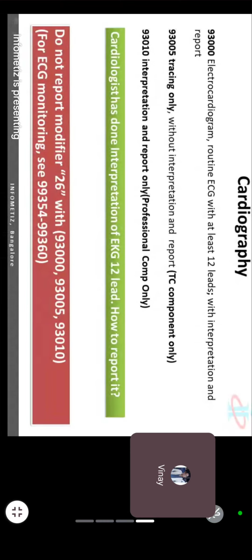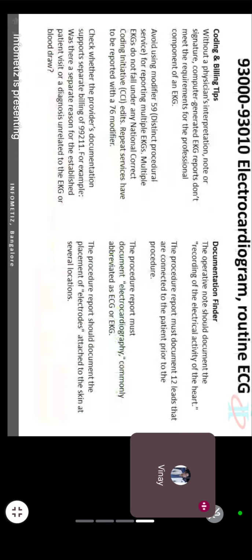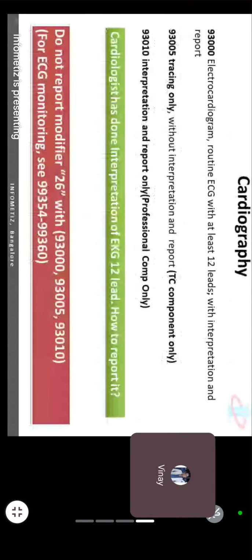Okay? Clear? All good? So if you are coding 93000, that is known as a global location. Global means where the doctor and technician both are working together and we are paying for both.